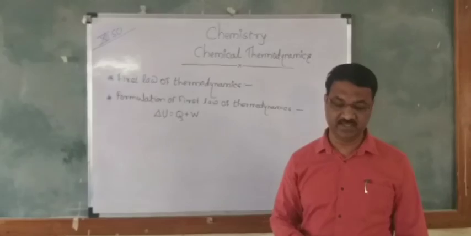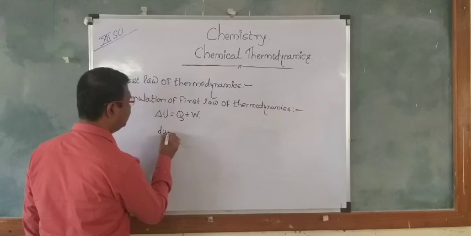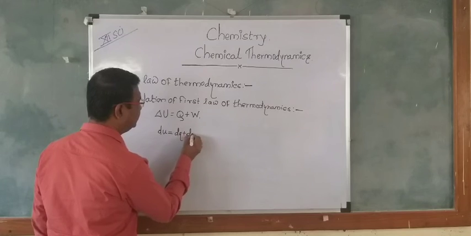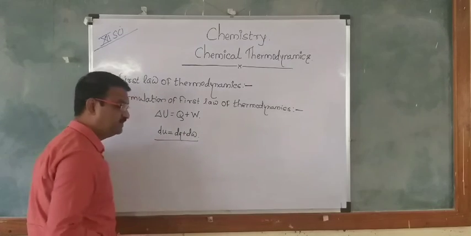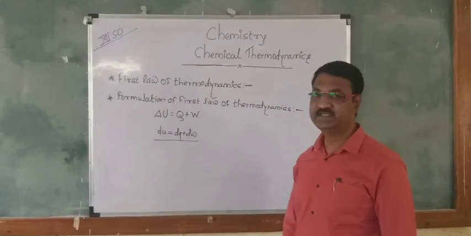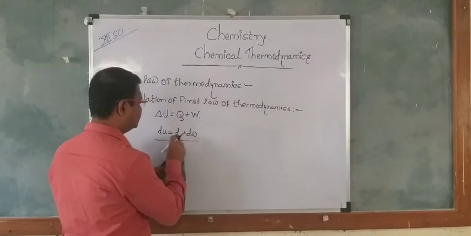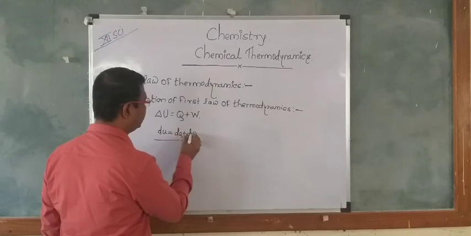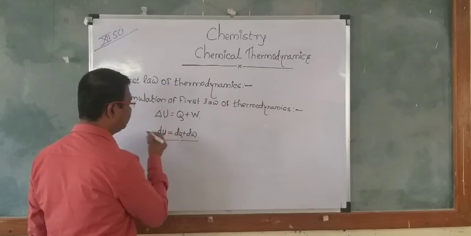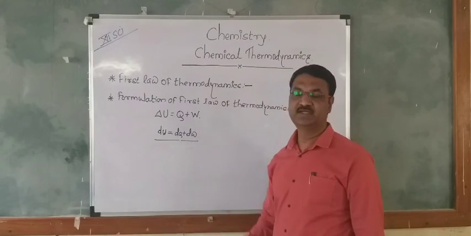In that case we say that the small dU is equal to dq plus dw. It is the infinitesimal change in the internal energy. We also write capital Q, capital W, and capital U. So the equation becomes dU is equal to dq plus dw.